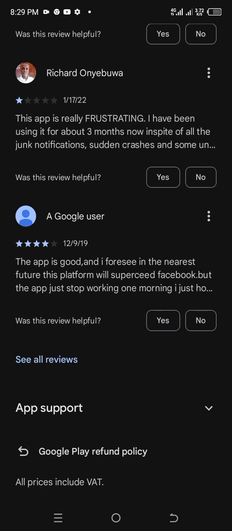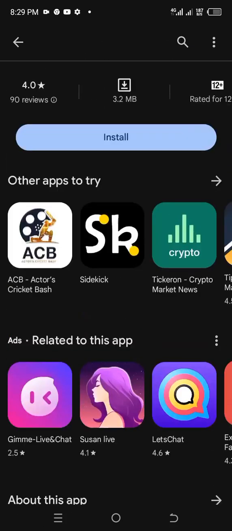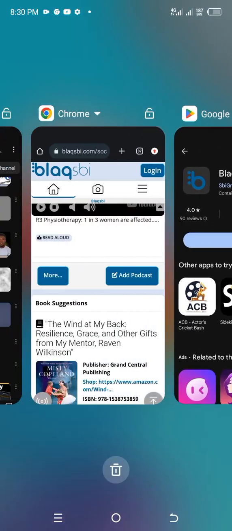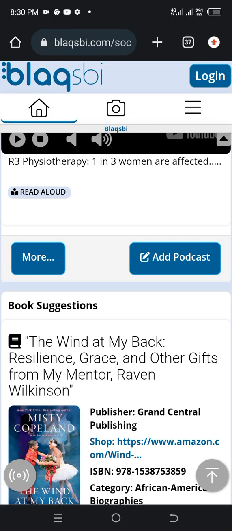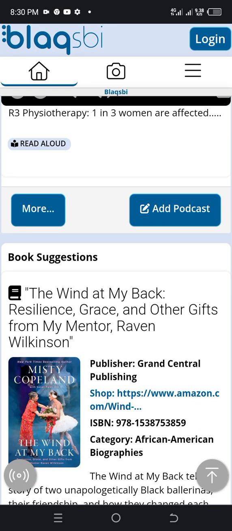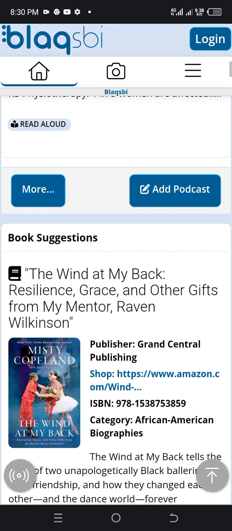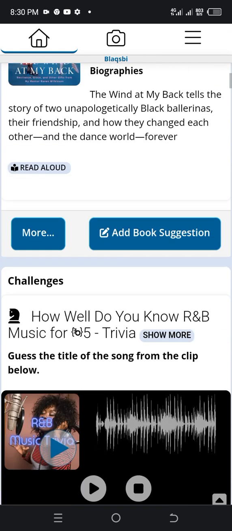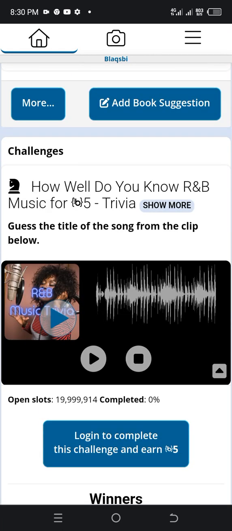This app is good, and I foresee that in the nearest future this platform will supersede Facebook. So all you need to do is download it. If you don't want to download it, go to your Chrome and type in the address blacksby.com. You can see you can add a podcast here and get paid as well. There are lots of things you can do here.